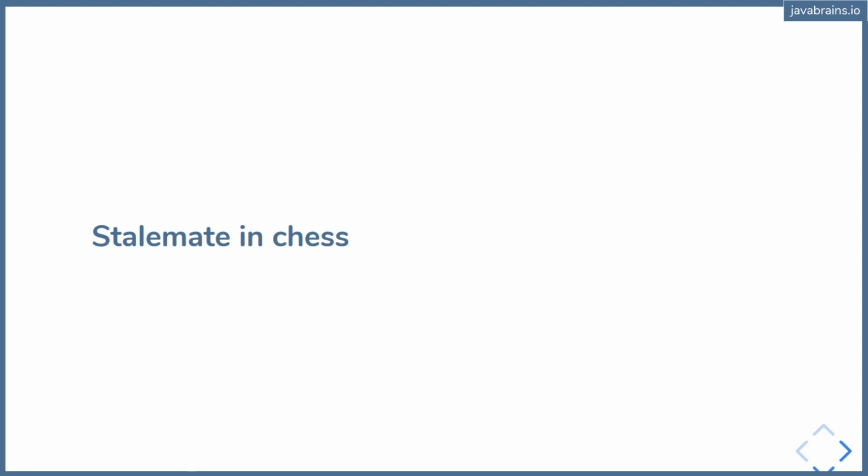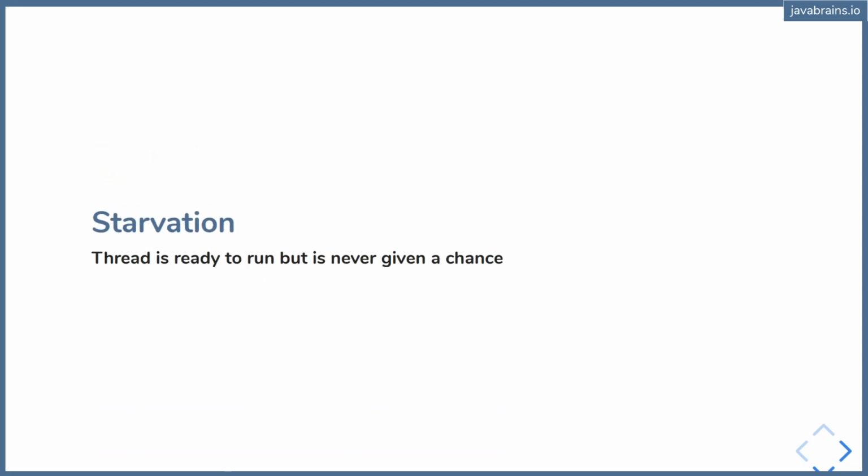The third problem that causes liveness issues is something called starvation. Starvation is when a thread is ready to run, but it's never given a chance. A real-world analogy is a struggling actor. You might have seriously good talent as an actor or as a sports person, but they never get a chance. The actor never gets to play in a movie. The sports person never gets to play in a game. What you have there is a starvation problem. The thread is ready to run, but it's never scheduled by the executor, for example.